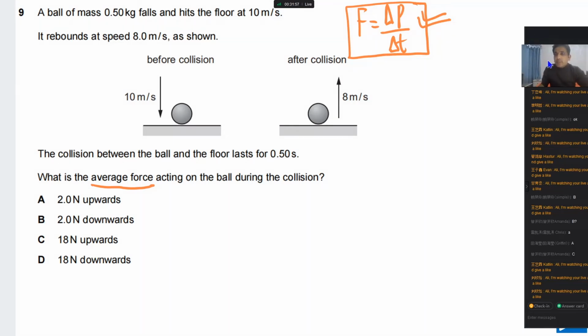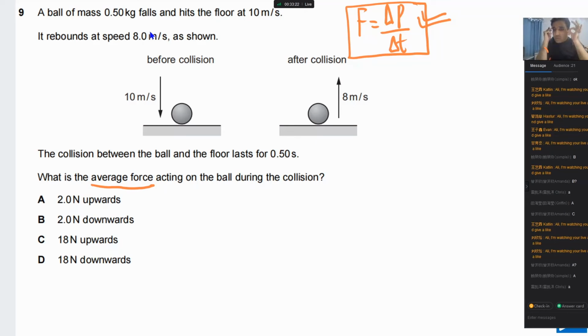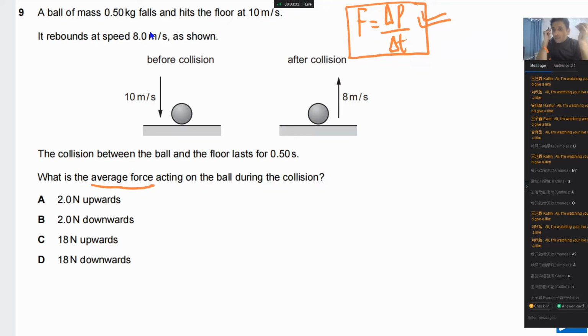Please type your answer when you finish working. After 1 minute I will explain. Answer is A? Class, try again please. You are repeating the same mistake. Velocity is a vector, not a scalar, so direction is very important. A is not the answer. You have 20 seconds more, then I will explain.